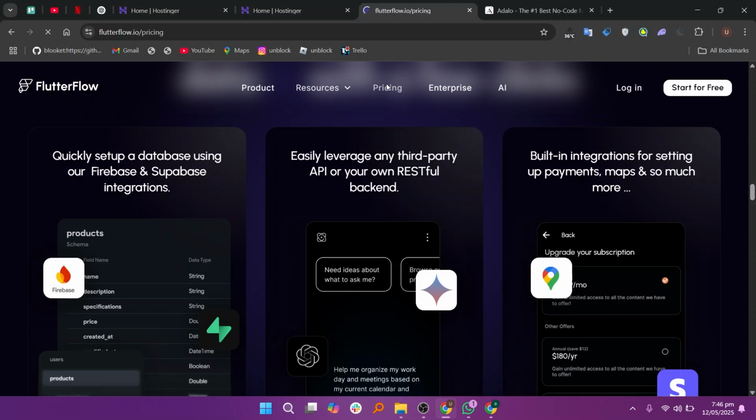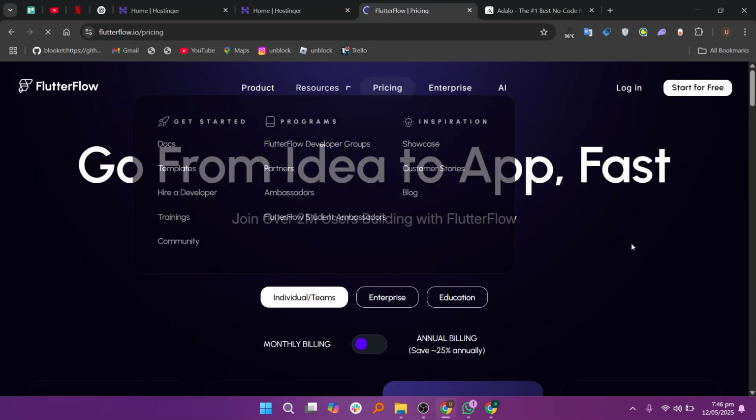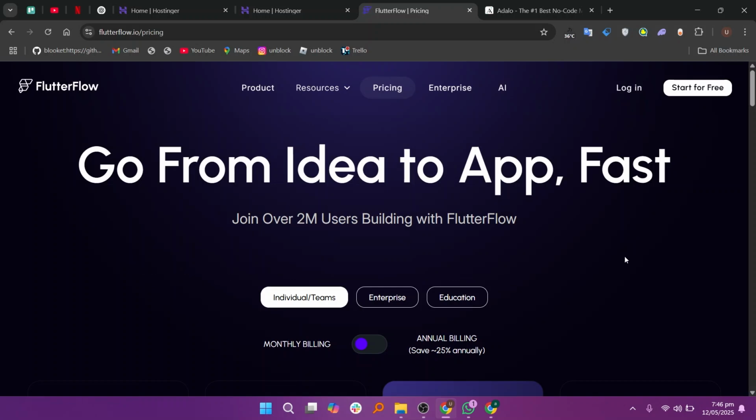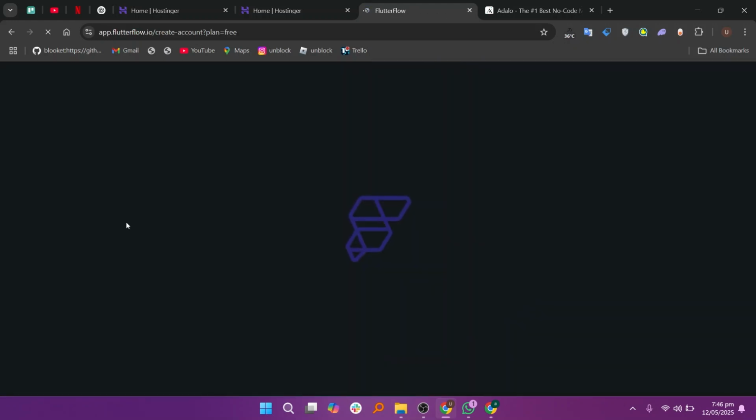FlutterFlow is better suited for developers or advanced users. It's great for teams who want a mix of visual building and custom coding. You can also connect APIs, use Firebase, and set up logic flows for your app. This makes it ideal for more complex apps. But it has a steeper learning curve. If you're just starting, it may feel overwhelming at first.